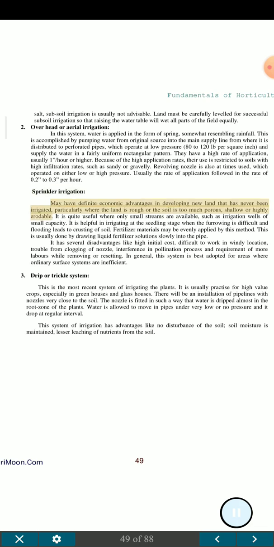Sprinkler irrigation may have definite economic advantages in developing new land that has never been irrigated, particularly where the land is rough or the soil is too porous, shallow or highly erodible. It is quite useful where only small streams are available, such as irrigation wells of small capacity.